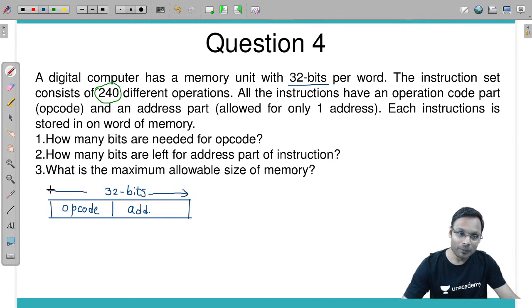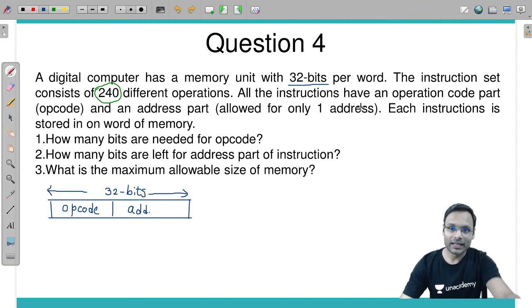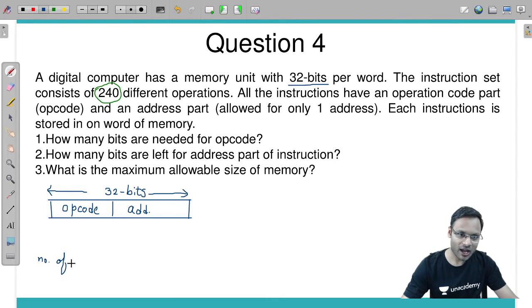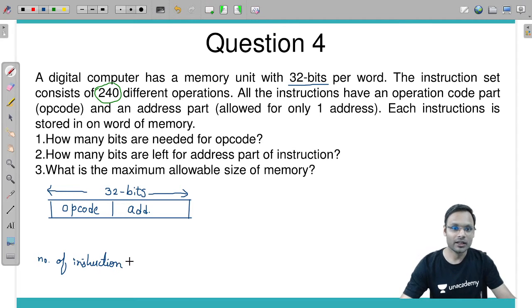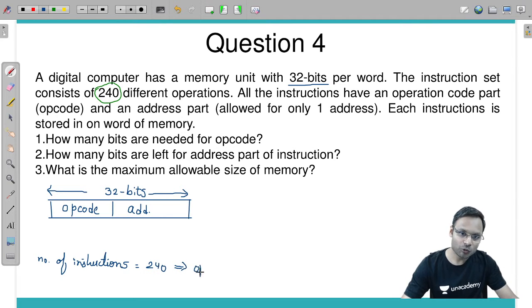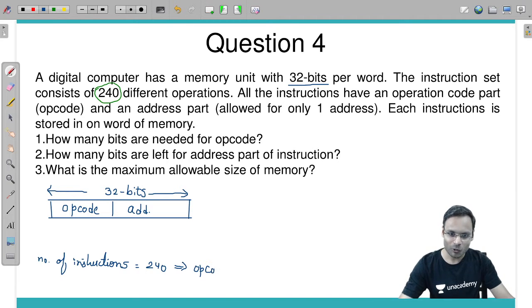Now, based on the given information, the number of instructions given in the question itself is 240. Can you tell me for opcode how many bits are required? How many opcode bits required from here? For 240 instruction support, opcode bits required is equal to how many?